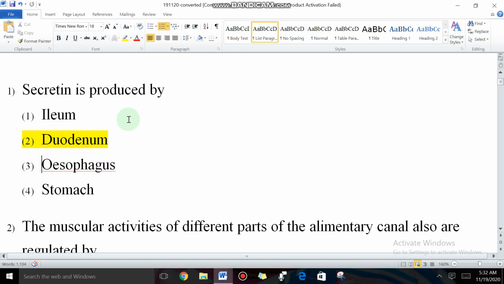Secretin is produced from the duodenum, gastrin is produced from the stomach, and cholecystokinin is produced from the duodenum of the small intestine. Those are all hormones. Hormones are produced from regions of the gut and control the enzymatic reactions. This is not included in NCERT, so for your reference, we discussed this question. Okay, students? Right. Next one.